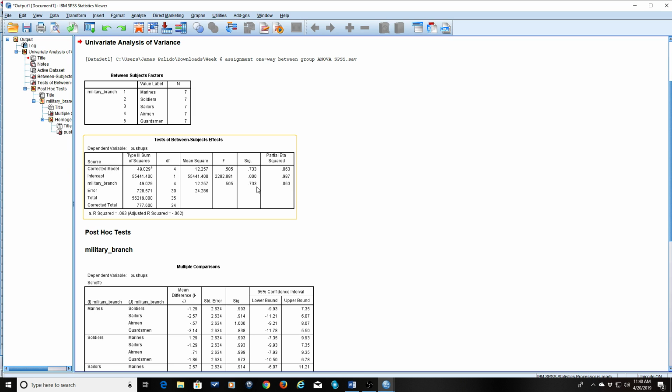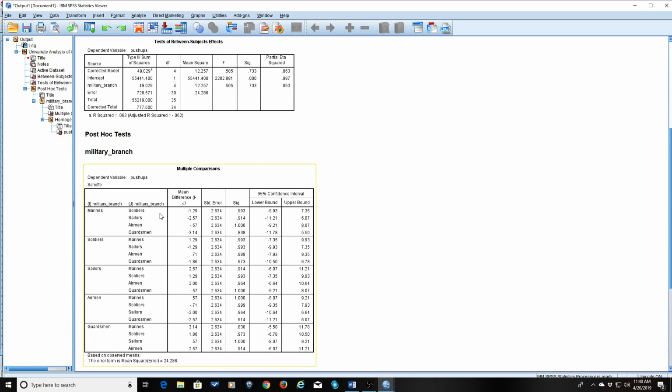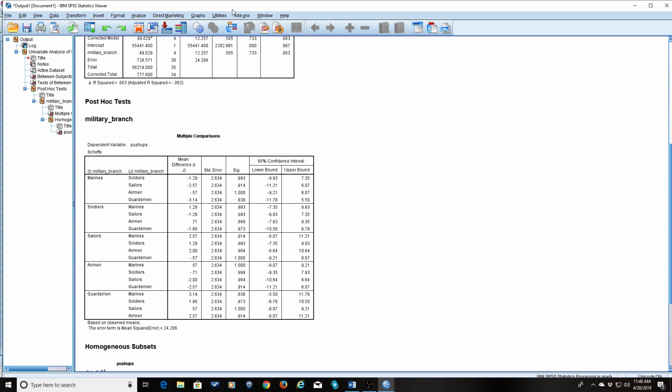Now, if this is significant, less than 0.05, then you look down here and you see where those significant differences are. So here would be Marines with soldiers, and the significance. Marines and sailors, the significance. Marines and airmen, the significance. Okay? So that's pretty much it. Go through it and see if there's significance overall between the groups, and then down here specifically where those differences are.